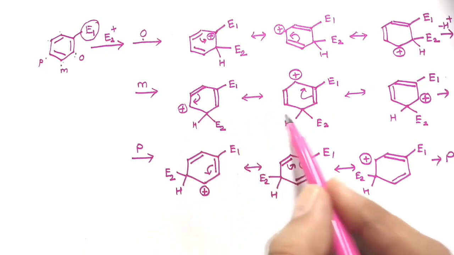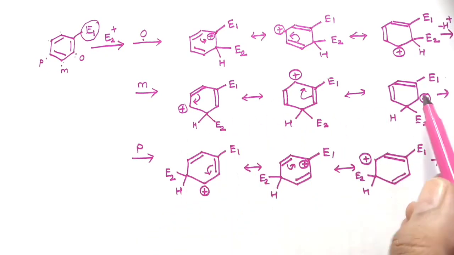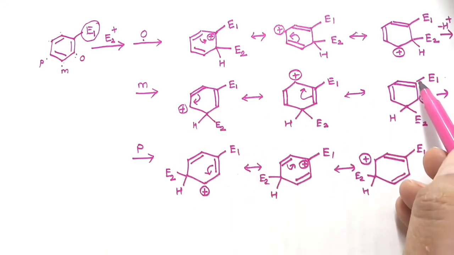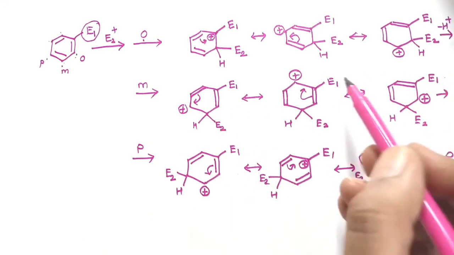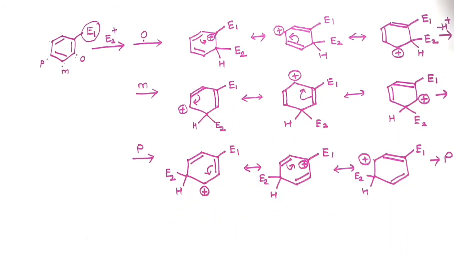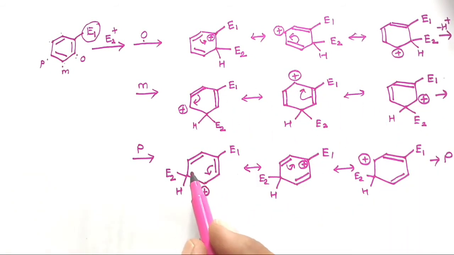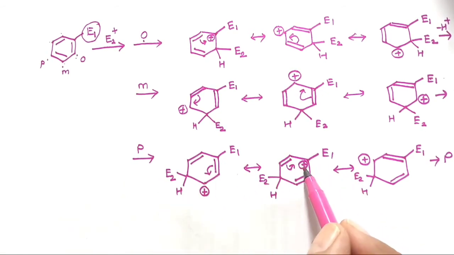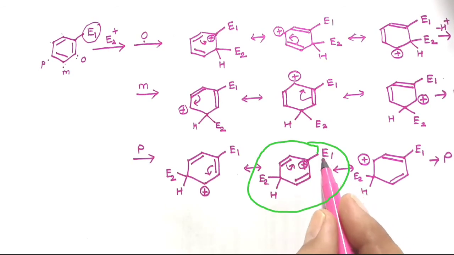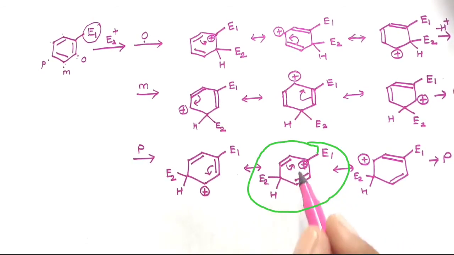Here again, we can see that in this particular meta attack, the carbon which is directly connected to the previous substituent does not have a positive charge in any canonical structure. However, in ortho and para attack we get another structure where the carbon atom attached to the previous substituent is bearing the positive charge.